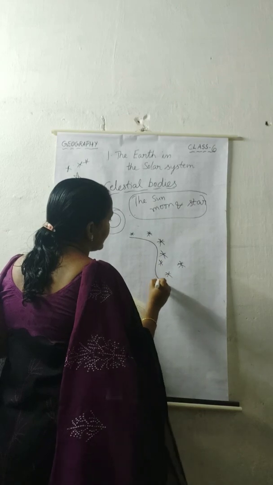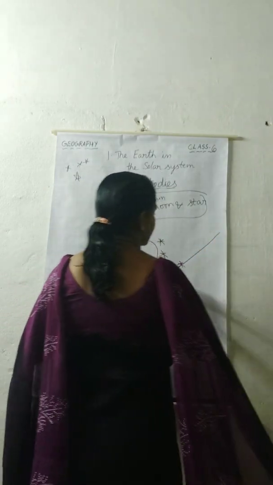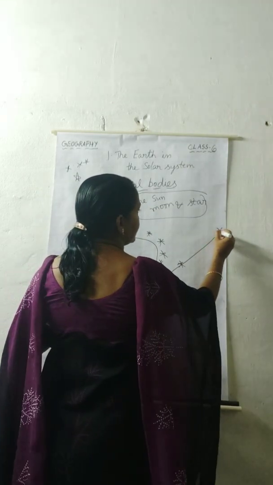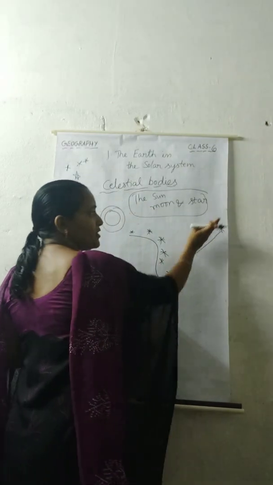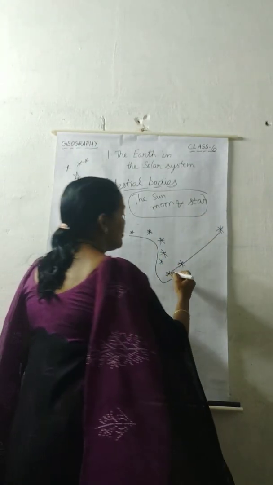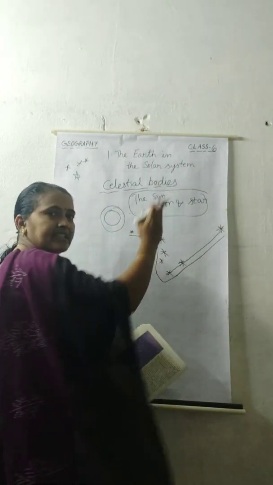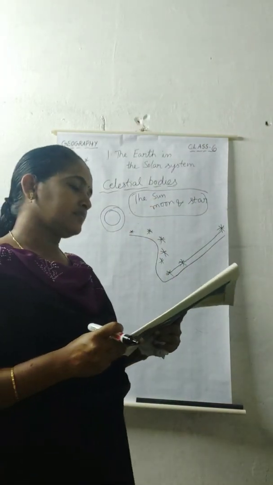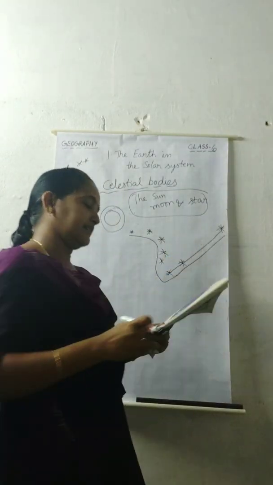If we go straight from these last 2 stars, here the pole star will be there. So this direction, if we go this side, will be the north direction. So we have to make a line like this. Then they can know the direction of the north side.